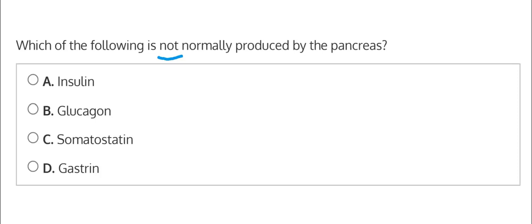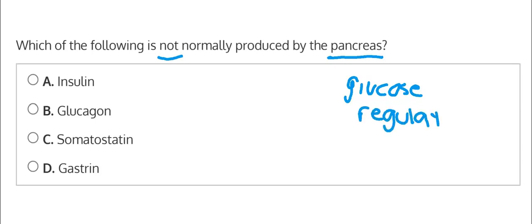So if you remember the role of the pancreas, this is related to blood glucose regulation. The role of a normal functioning pancreas is to control how much glucose is released if there's a need for more glucose, and also managing lowering blood glucose levels.